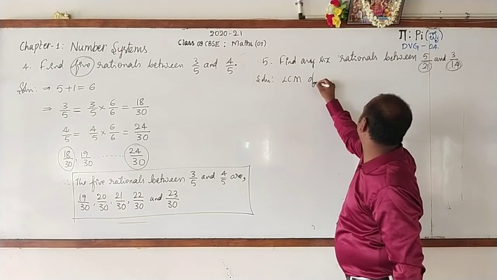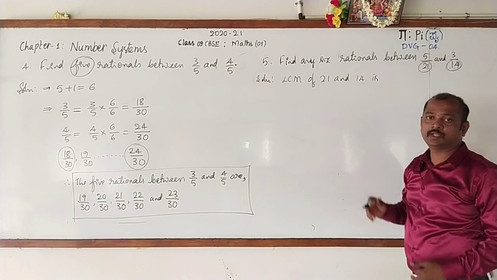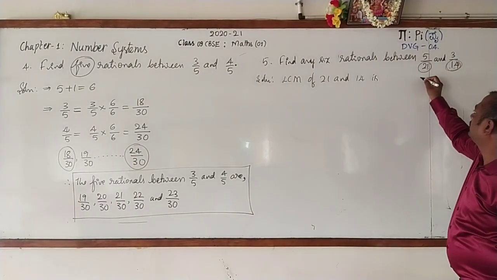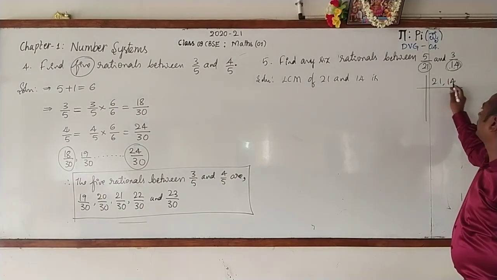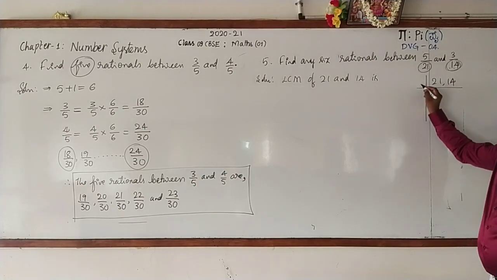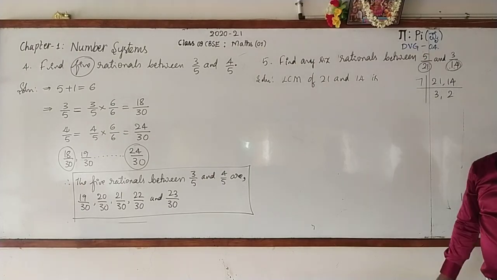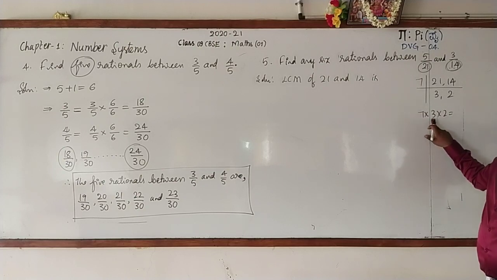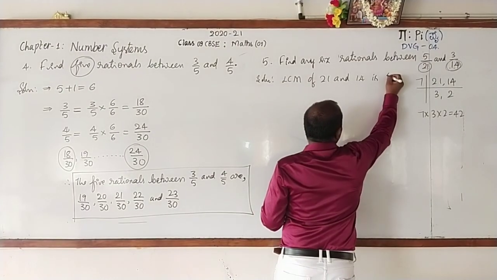LCM of the denominators 21 and 14 is how much? If you know, you can write it directly. If not, then go for finding. Here I'll show you, 21 and 14. These two numbers are divisible by 7. 7 3s are 21 and 7 2s are 14, where 3 and 2 are not divisible by any other number except 1. Hence you multiply 7 into 3 into 2. 7 3s are 21, 21 2s are 42. So LCM is 42.